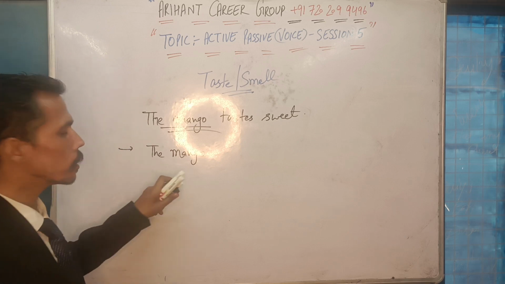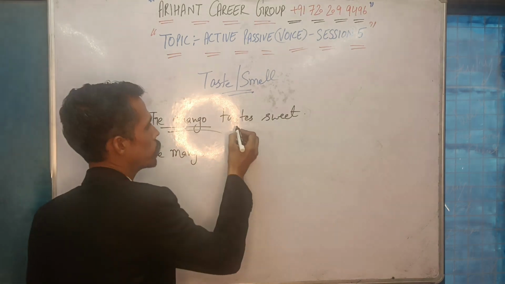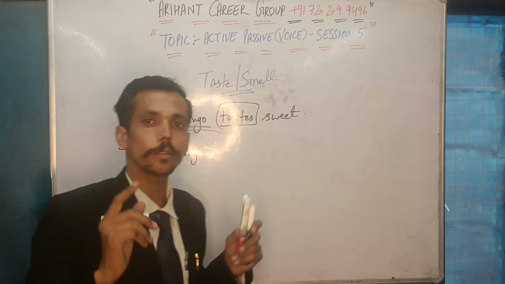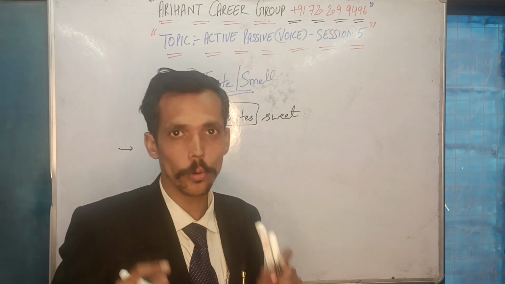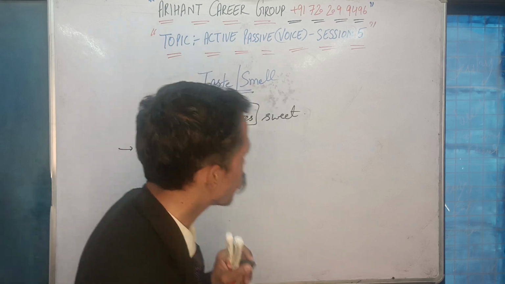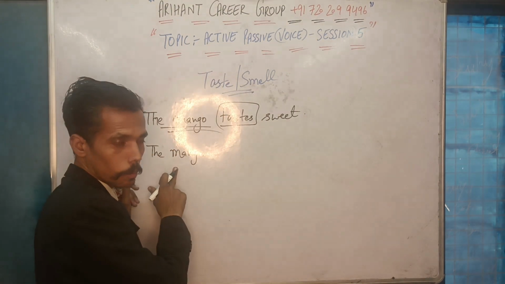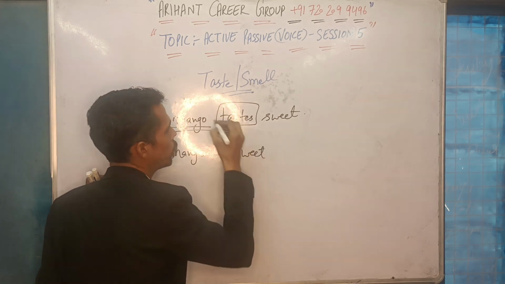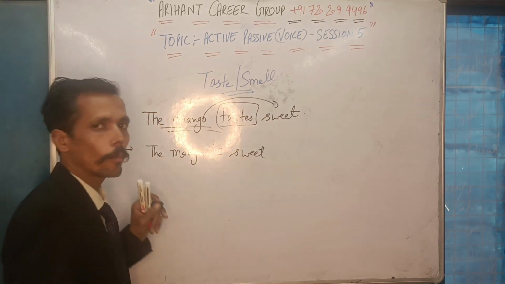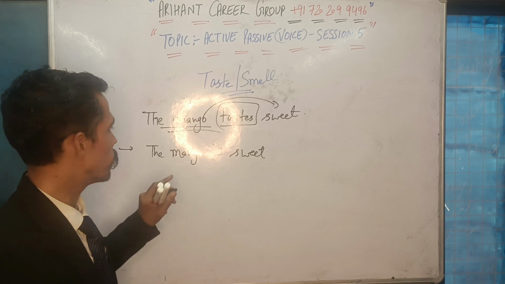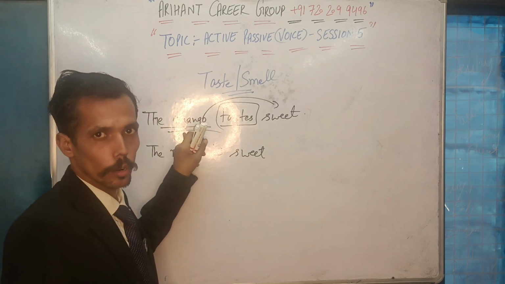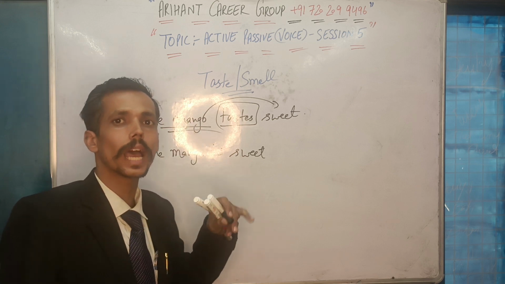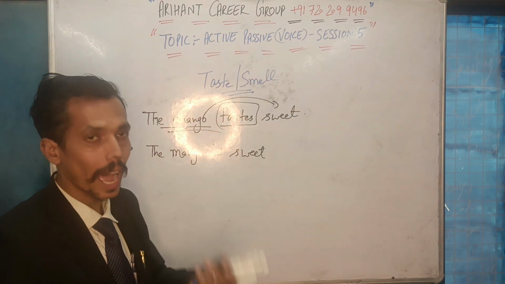Mango. But this is singular, and please understand that this is the first form. So first form, that means rule number 1, present indefinite. That means you are going to use either is, am or are plus third form. So this is a singular, the mango. I will say that the mango is sweet. So I will be connecting the subject with the object directly without using a verb. The mango is sweet. If it were plural, for example, the mangoes taste sweet, then I could have written the mangoes are sweet.